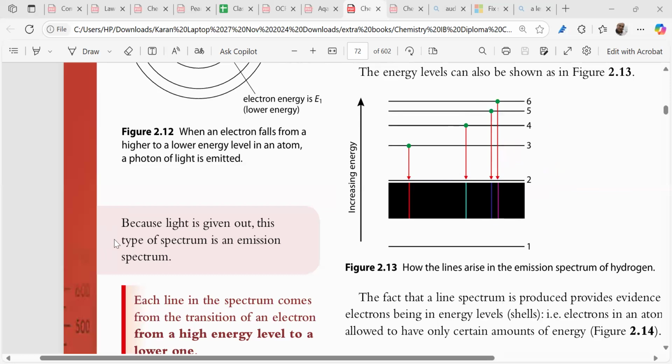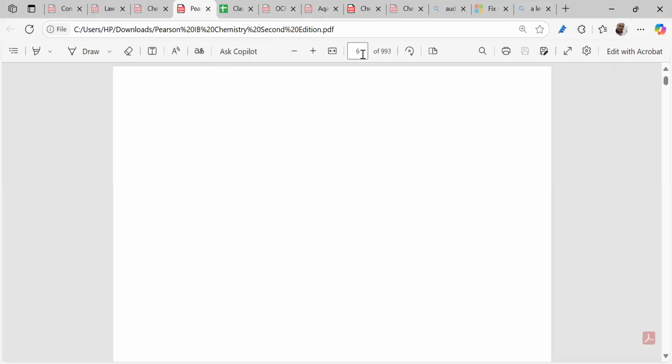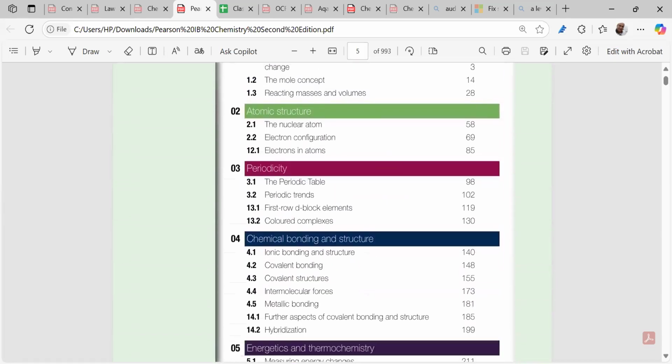Now, fine, got it. Now, we have to see that when we take the hydrogen spectrum, right? When we take the hydrogen spectrum, what do we see? In the hydrogen spectrum, we are seeing that whenever we see the hydrogen spectrum, what does it look like? Just give me a minute.